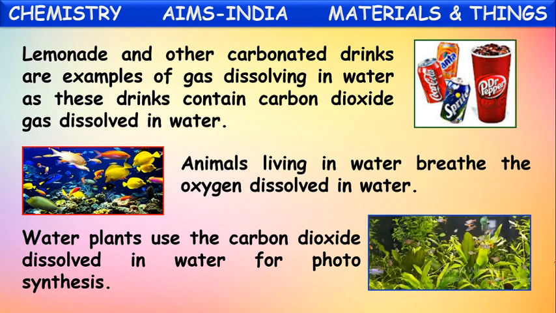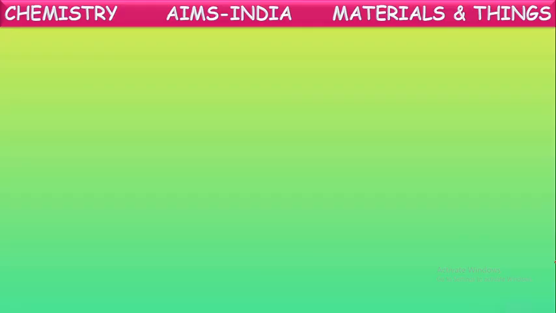In this way, the gases dissolving into water, like oxygen and carbon dioxide, are used by the aquatic plants and animals. In this way, gases also, some are soluble in water, some are insoluble in water.